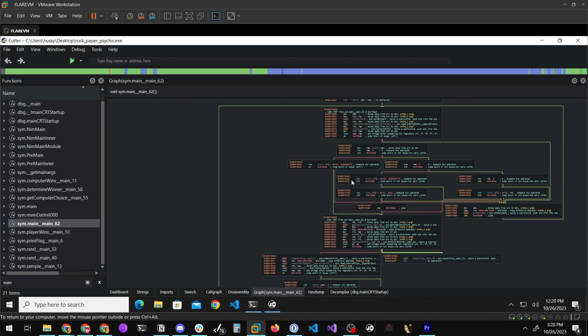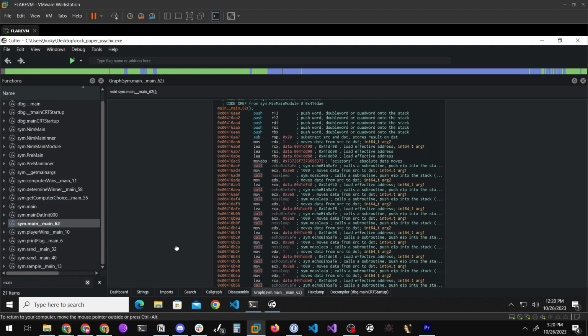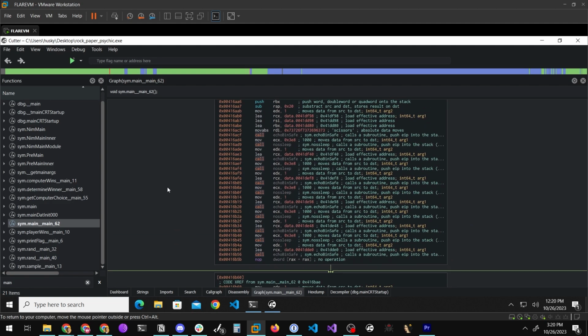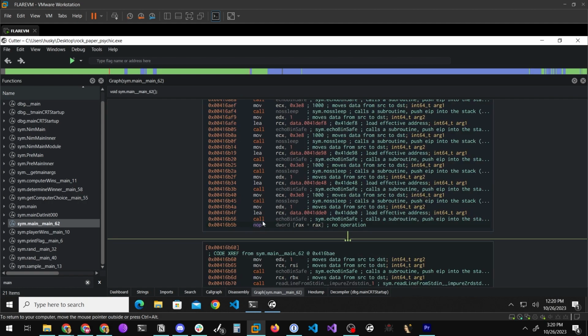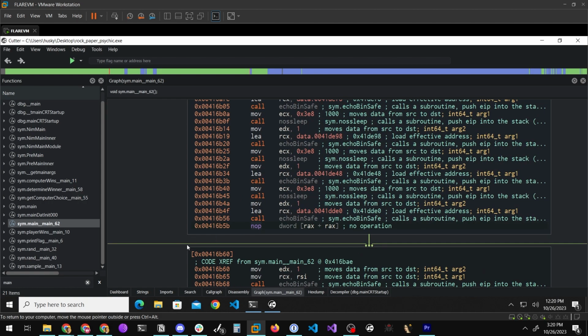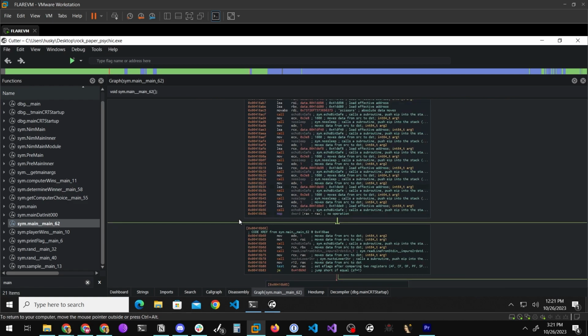And if we go all the way back to the very, very start of the program, before any of the logic has checked to see if we're the actual winner or the computer wins, we have another call up here and a NOP that follows that call. So who's to say we can't just insert the call or maybe put a jump instruction here to jump right to that location? So that is one potential solution for this challenge, is to statically patch, take that location of the player wins function and patch it right into the earliest part of the program that you can get to.